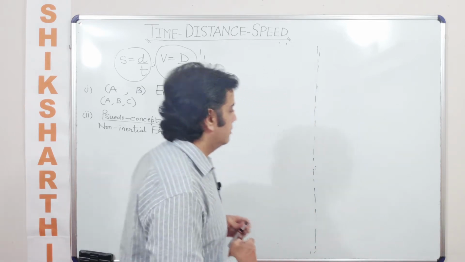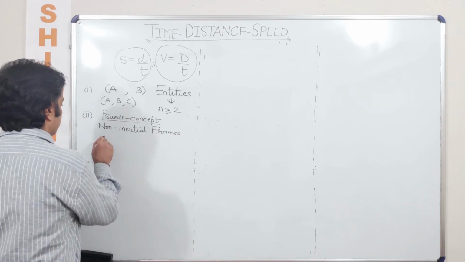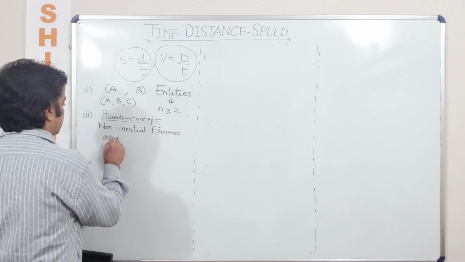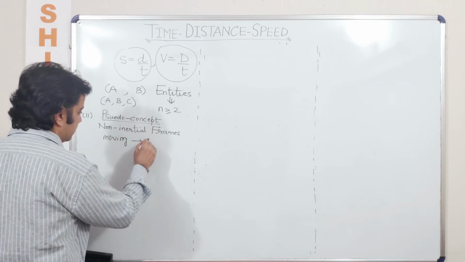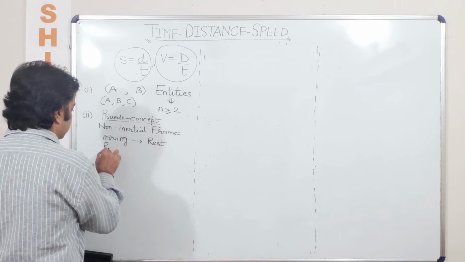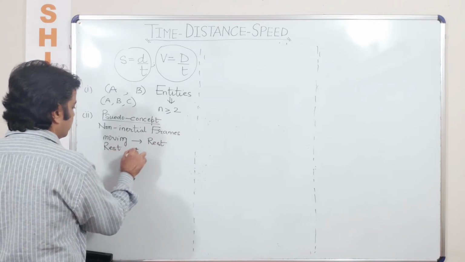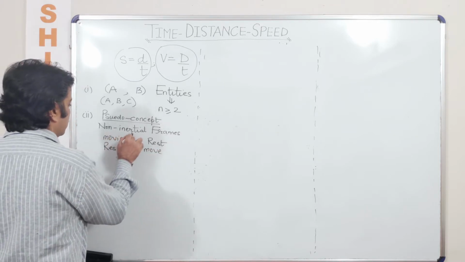Throwing further light on this, if a moving body is made to stand, or a body which is at rest is made to move, these are some examples of non-inertia.